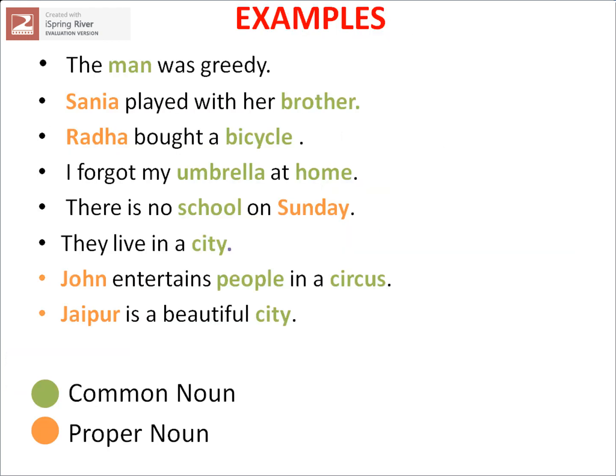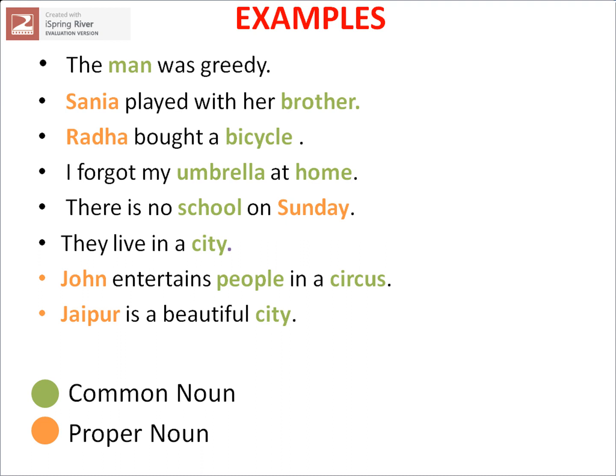Let's understand with some more examples. Before we start, please note green color is for common noun, orange color is for proper noun. First, the man was greedy. Man is a common noun as it is a general name given to a person. Next, Sanya played with her brother. As I know about whom I am talking, Sanya is a specific name given to a person. So it is a proper noun. Brother is a common noun as it is a general name given to a person.